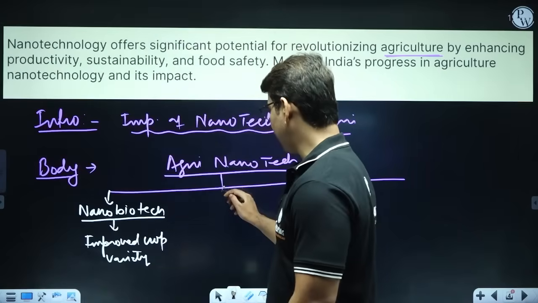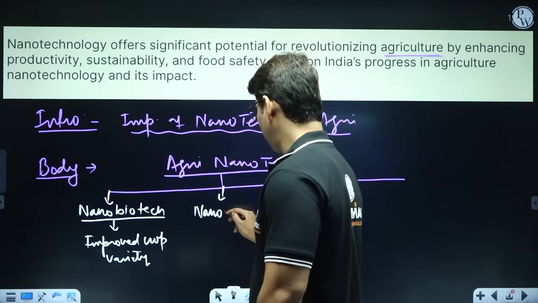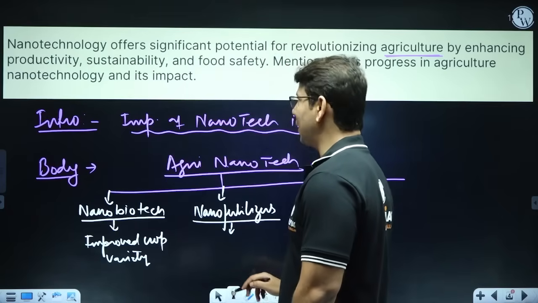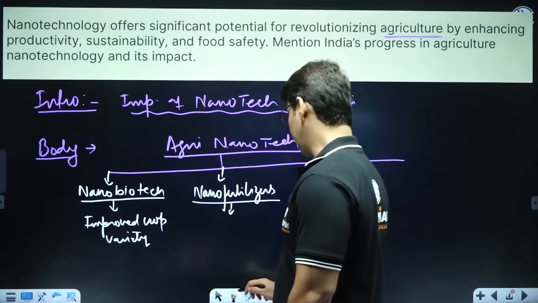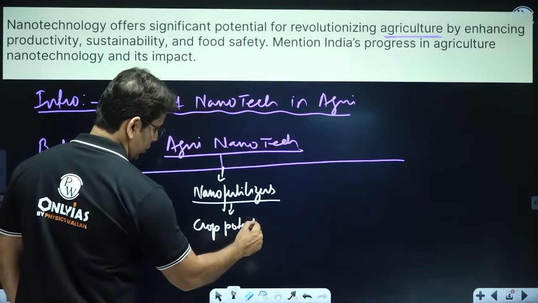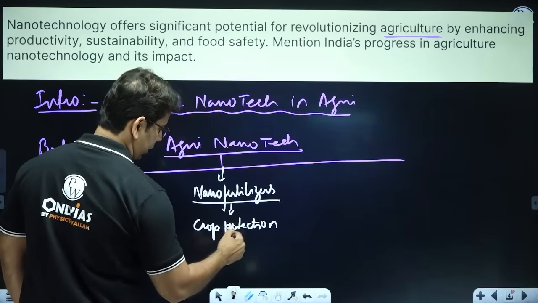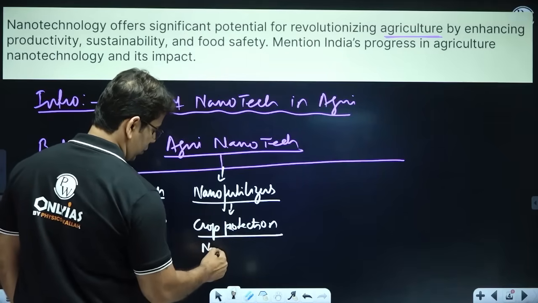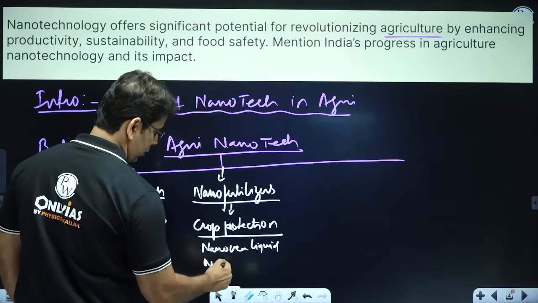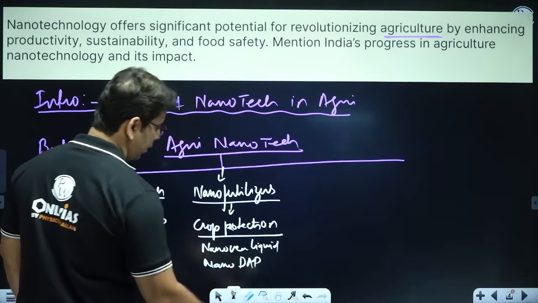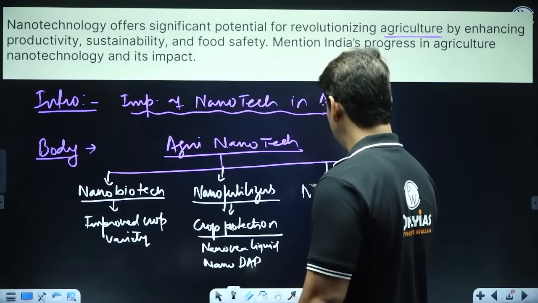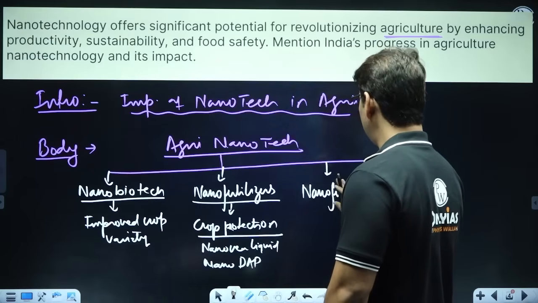The second thing we can have is nano fertilizers. That will help in crop protection. There we have nano urea liquid and nano DAP, diammonium phosphate. Then we can have something called nano pesticides.